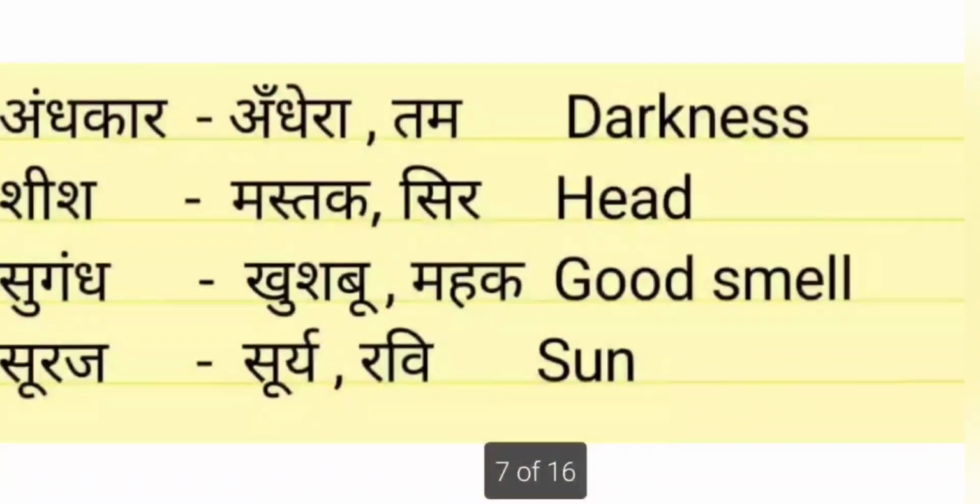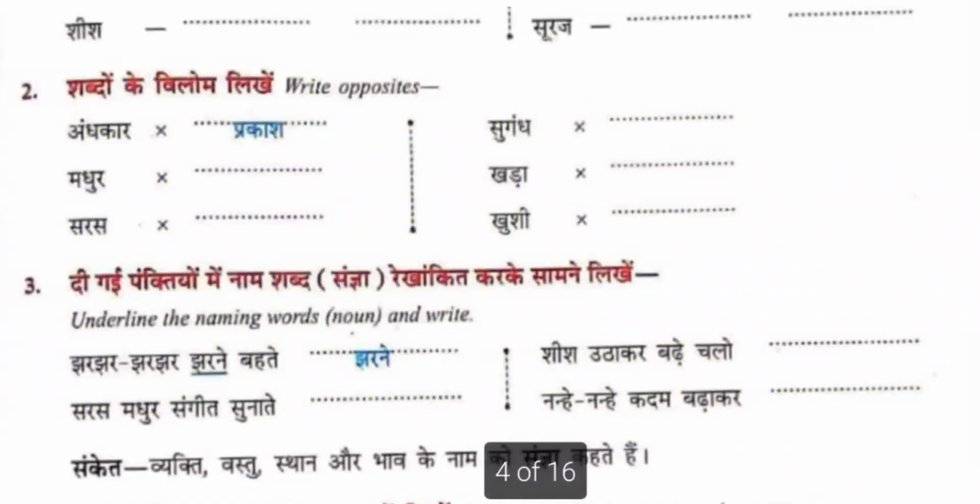So check your answers here. Andakar, Andhera, thumb, Sheesh, Mastak, Sir, Sugandh, Kushbu, Mahak, the good smell. Suraj, Surya, Ravi. शब्दों के विलोम अर्थ लिखो. विलोम, opposite words only you have to write.